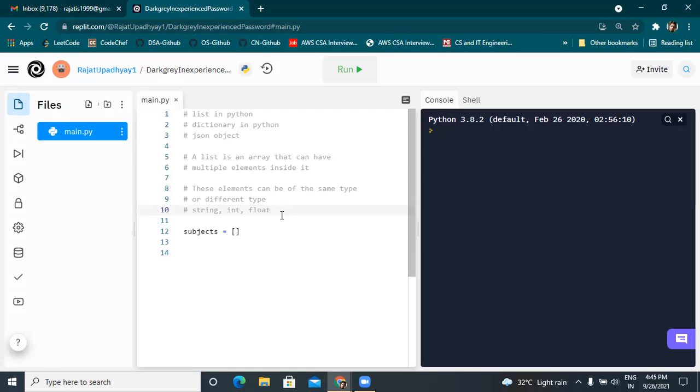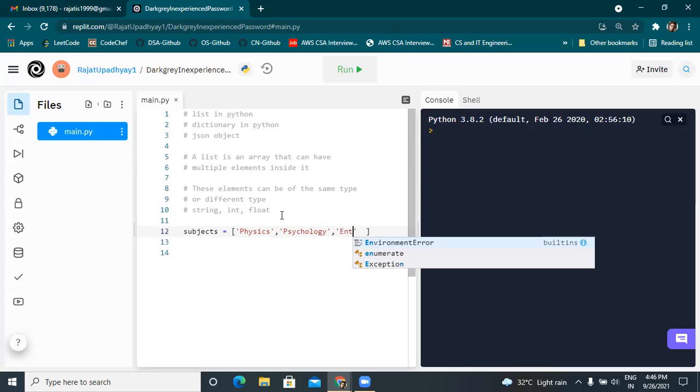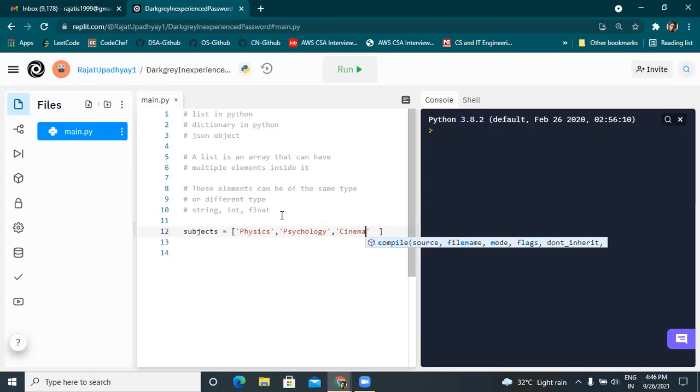Okay, they're mutable. So let's say I have 5 different subjects. I'll create a variable named subjects, and I'll say equal to, and I'll put empty square brackets. So this is how we define a list. I'll say physics, psychology, cinema, and maths. These are 4 different subjects that I have in my university. I have separated them by a comma. All the different elements of an array are separated by a comma.